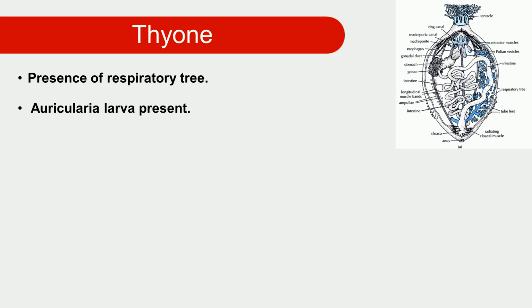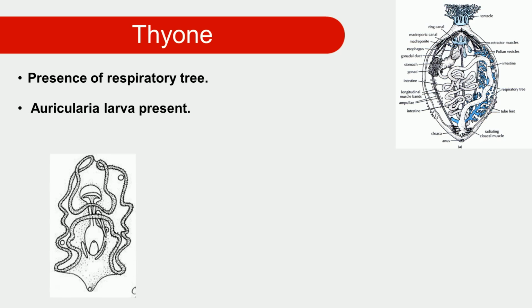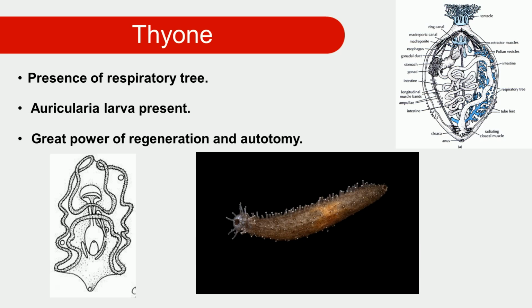Then the auricularia larva is present. The larval stage in this echinoderm is the auricularia larva. This organism also has a great power of regeneration as well as autotomy. And these are actual pictures of Thyone. There is a mouth, tentacles, then the middle portion of the body is swollen, and at the end there is the anus. This is very simple information related to class Holothuroidea, with an example, under subphylum Eleutherozoa.